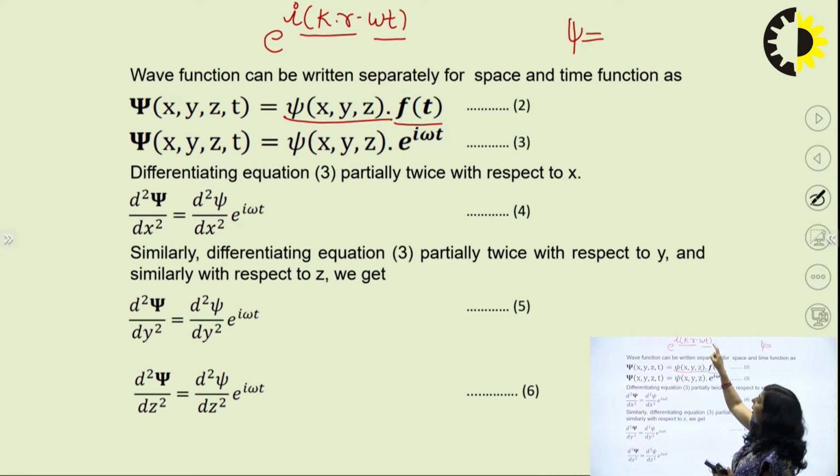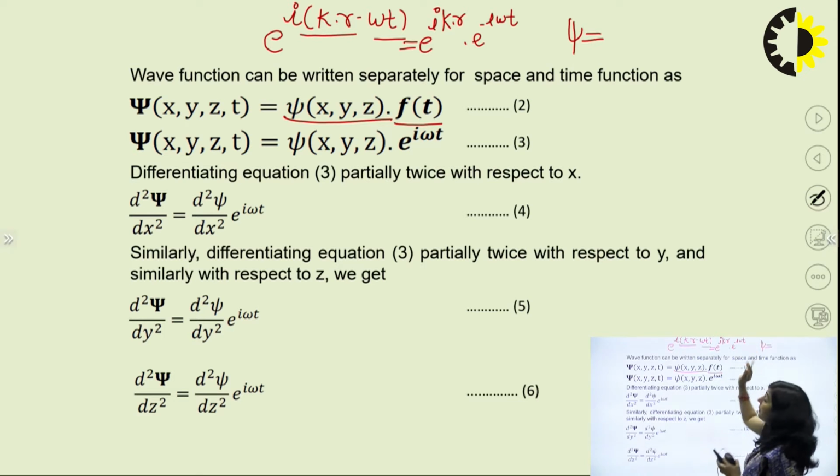And the second part, e raised to power minus i omega t, is the time dependent part. You can also write this as e raised to power i k dot r into e raised to power minus i omega t. Means you have separated both the parts. The first part depends only upon position coordinates, and the second one depends upon time.